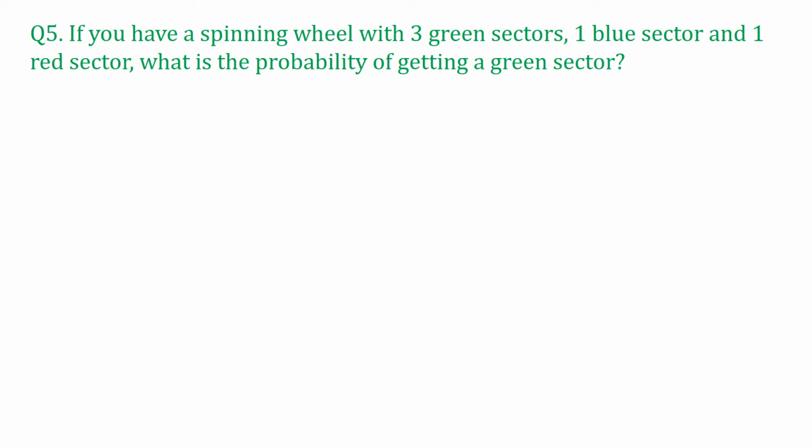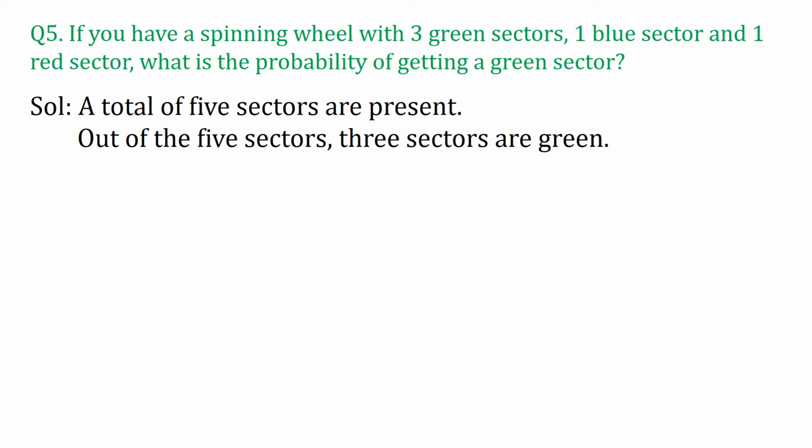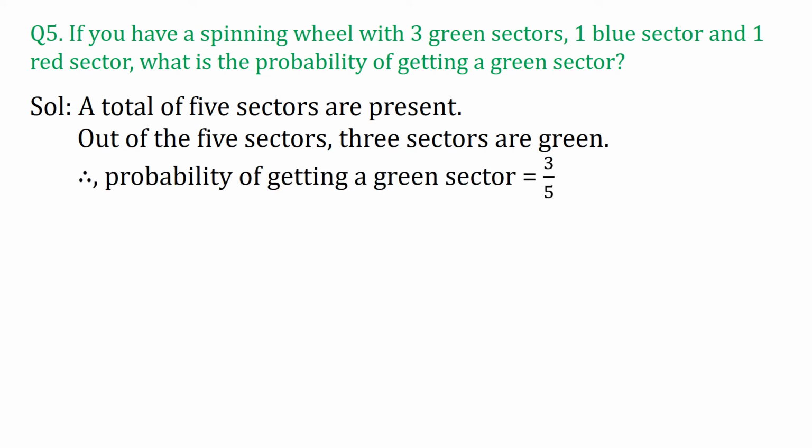That is 5. Here we don't want to know the outcome, whether green, red or blue, for the final answer, but we want its number. So for finding the numbers, we have to specify what color it is or whatever the description of it is. So it's very simple. 3 green sectors, a total of 5 sectors are present. Out of these 5 sectors, 3 sectors are green. So the probability of getting a green sector is 3 upon 5. 3 is the number of green sectors and 5 is the number of total sectors.